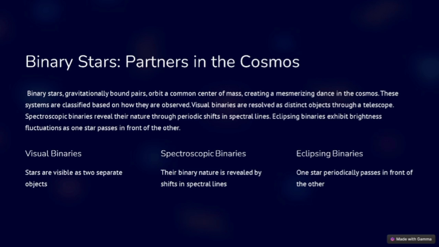Eclipsing binaries exhibit brightness fluctuations as one star passes in front of the other. To recap: visual binaries are stars that are visible as two separate objects. Spectroscopic binaries are binaries whose nature is revealed by shifts in spectral lines. Eclipsing binaries: one star periodically passes in front of the other.